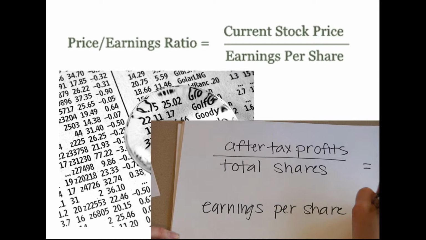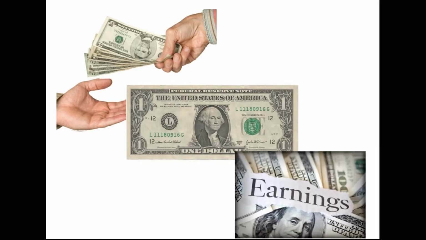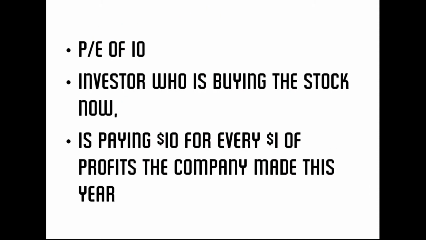Explained in a more logical way, the PE ratio measures how much an investor is paying for the company's stock for every $1 of earnings earned by the company. For example, a PE of 10 means that an investor who buys a stock now is paying $10 for every $1 earned by the company this year.